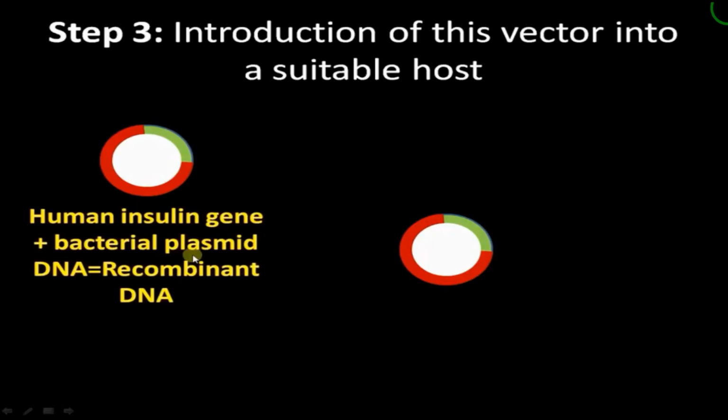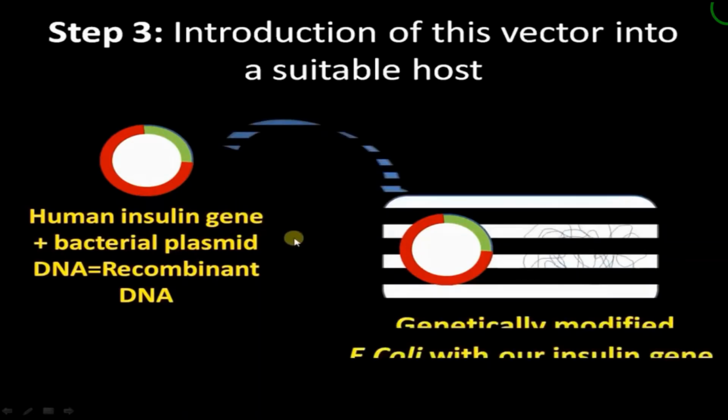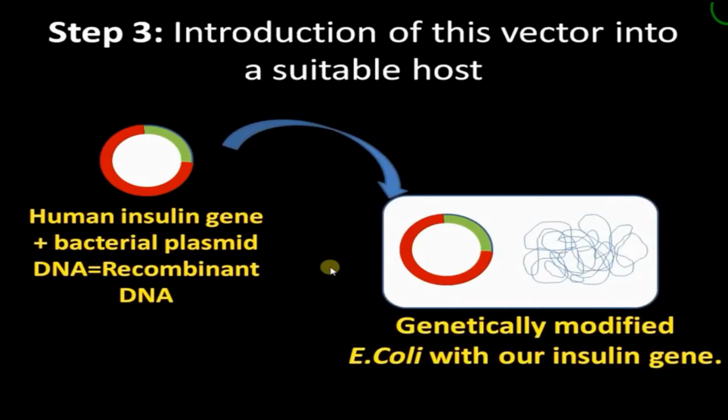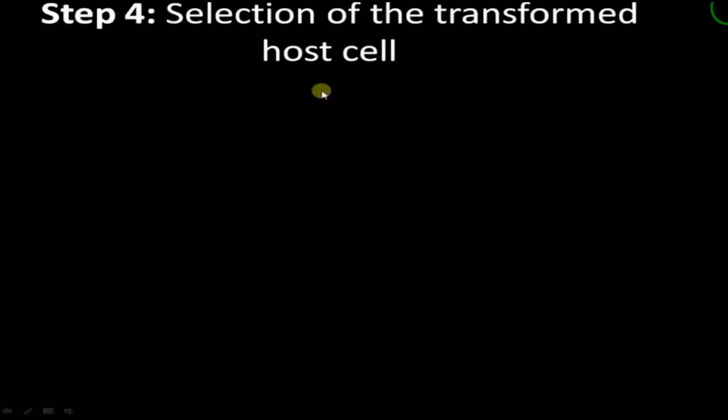Now step 3, introduction of this vector into a suitable host. We have incorporated the human insulin gene into the plasmid, so that is a recombinant DNA. Now where do we have to introduce it? We have to introduce it into the host cell, genetically modified E. coli with our insulin gene. This process is called transformation. Have you got it, children? Transfer of rDNA into the bacterial host cell is called transformation.